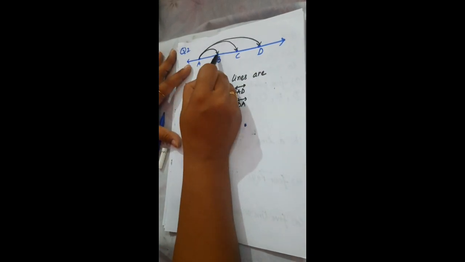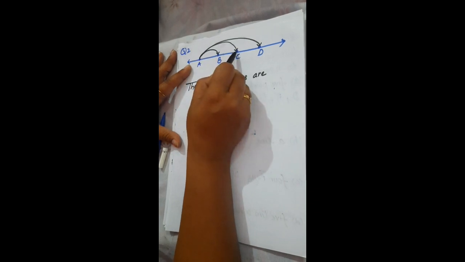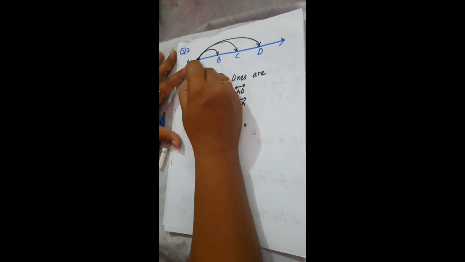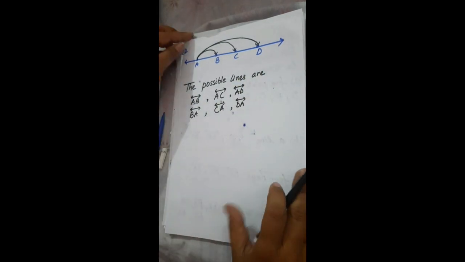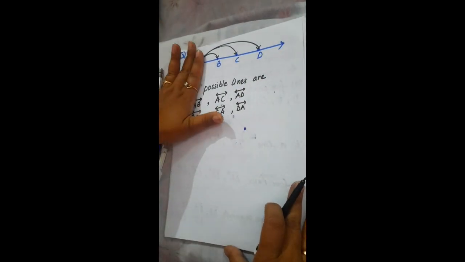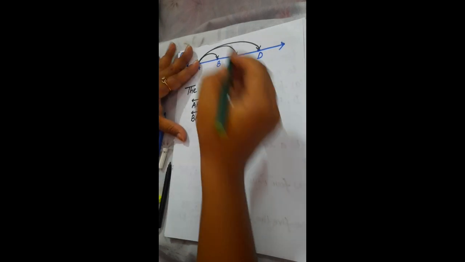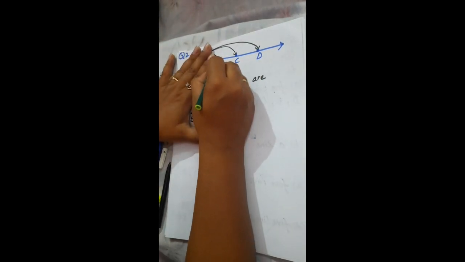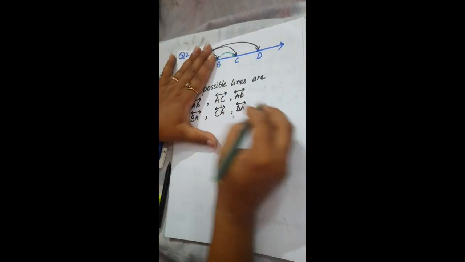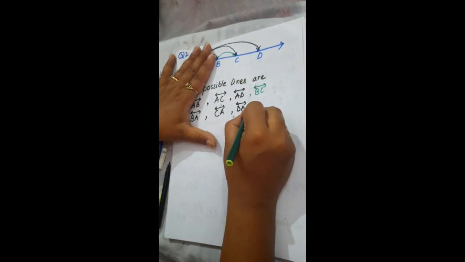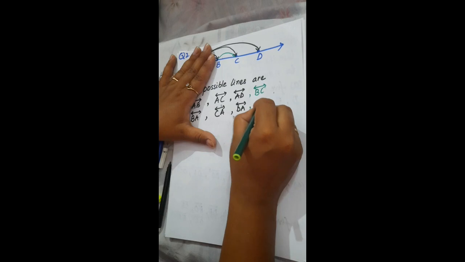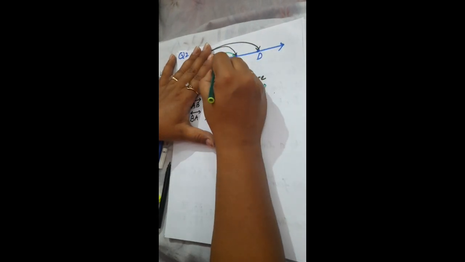If I write AB is a line, then BA is also a line. If I am saying AC is a line, then CA is also a line. If I am saying AD is a line, then DA is also a line. So I write all the possibilities which start from A. Let's find another. If I start from B, now here I have BC. So next, the reverse possibility CB. BC is also a line, CB is also a line.